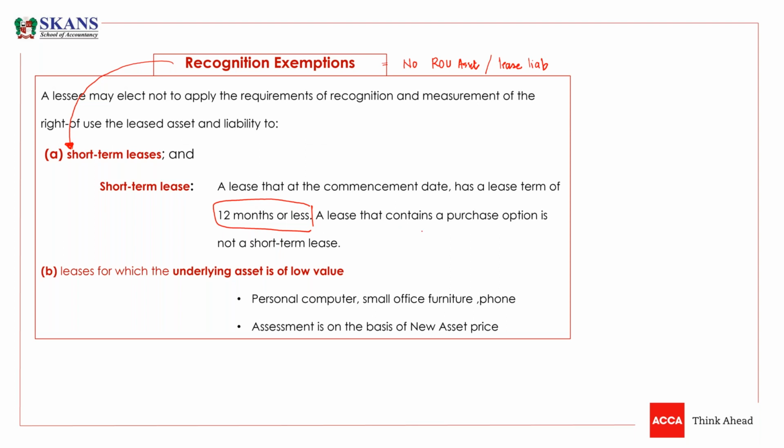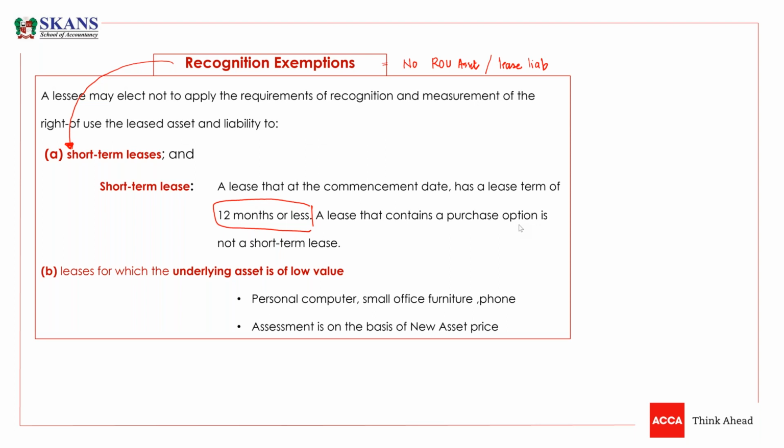But if the lease contains a purchase option, then it will not be classified as a short-term lease. So remember, it should not have a purchase option in the lease. You can't apply the exemption on those types of lease where the lessee has a purchase option, and in that situation, you have to book a right of use asset and a lease liability.